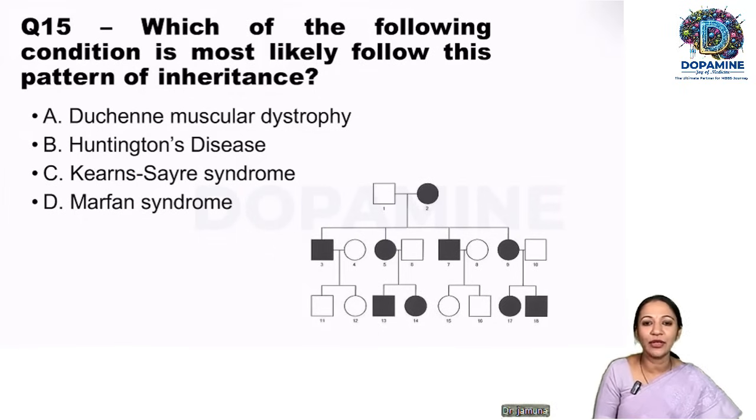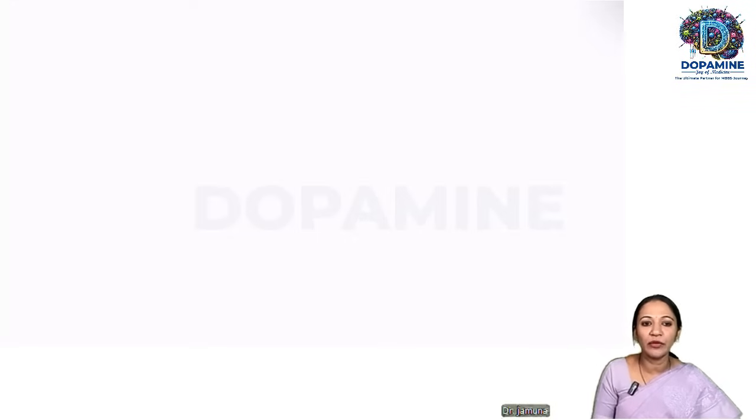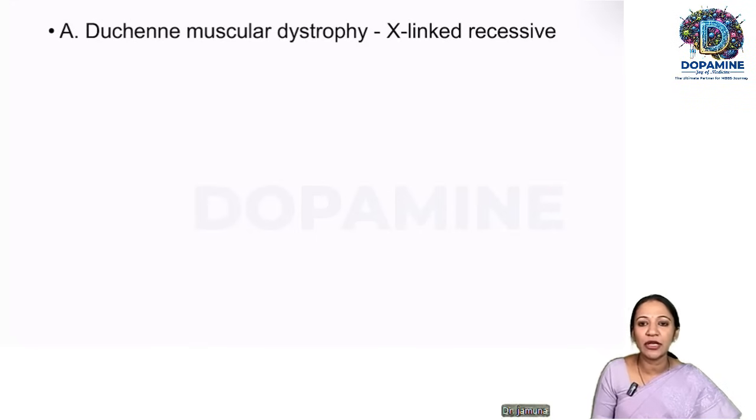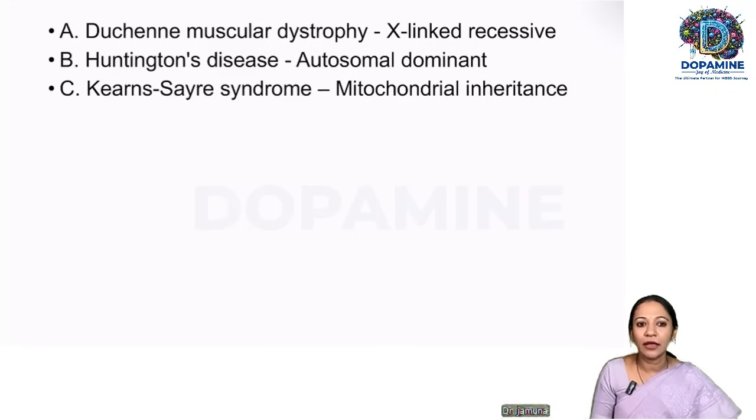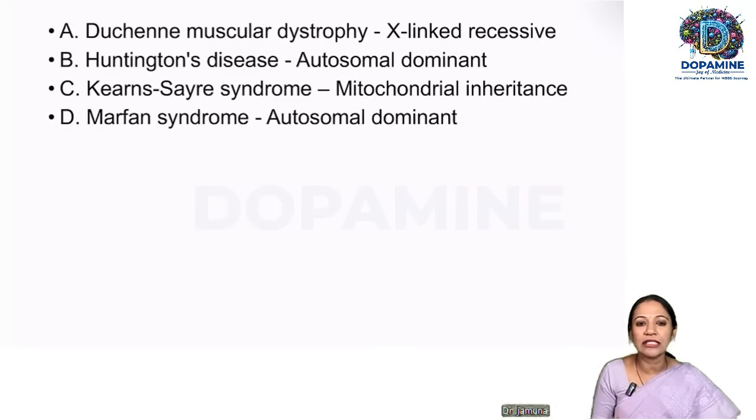Very interesting question. Which of the following conditions most likely follows the pattern of inheritance? To understand this question, we need to know two things. One is what is the pattern of inheritance of all the choices? Then we have to look at the picture. You know very well Duchenne's muscular dystrophy is X-linked recessive. Huntington's is autosomal dominant. Kearns-Sayre syndrome is mitochondrial inheritance. Marfan's, we have already discussed. We had one question previously. It is autosomal dominant.